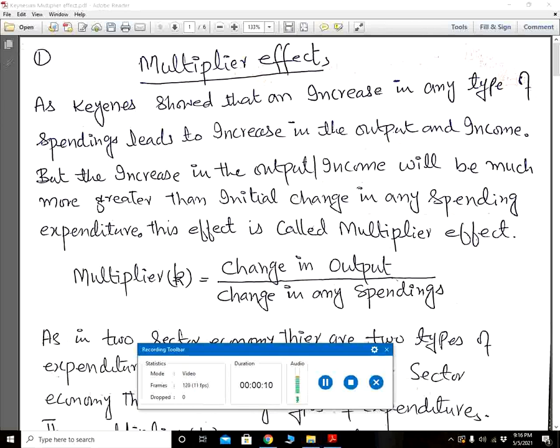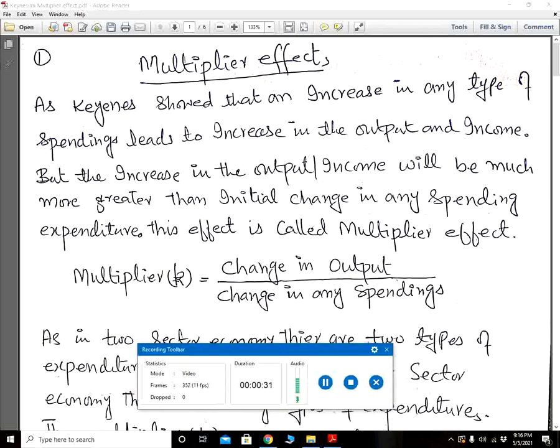The topic for our today's discussion is multiplier effect. The name is derived from the fact that whenever any spending expenditure in the economy increases, it will increase the national income or GDP.